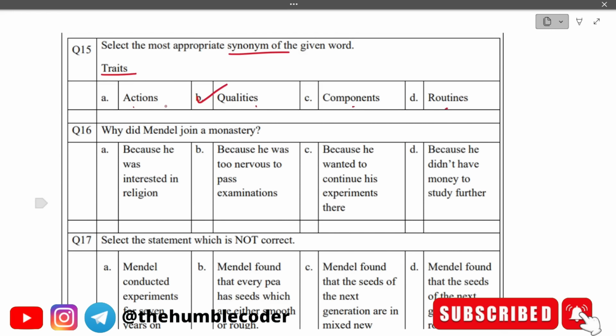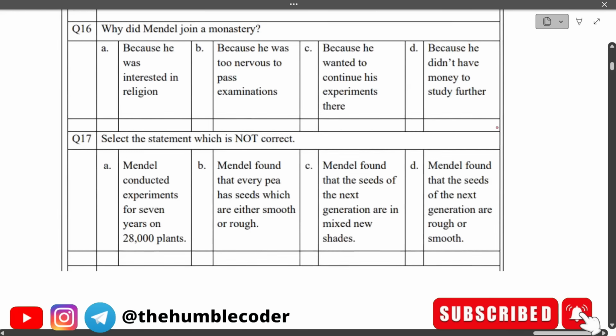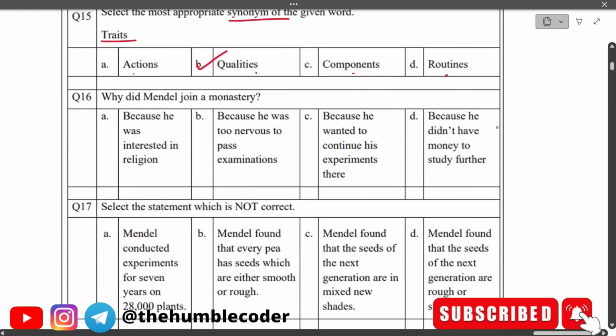And just to tell you what the other words mean, actions implies things that someone does. Components refers to the parts of a whole thing, right? And routine pertains to habitual actions. So these are pretty basic words, so you can also guess the correct answer in that case. Let's see the next question that we have based on the passage.